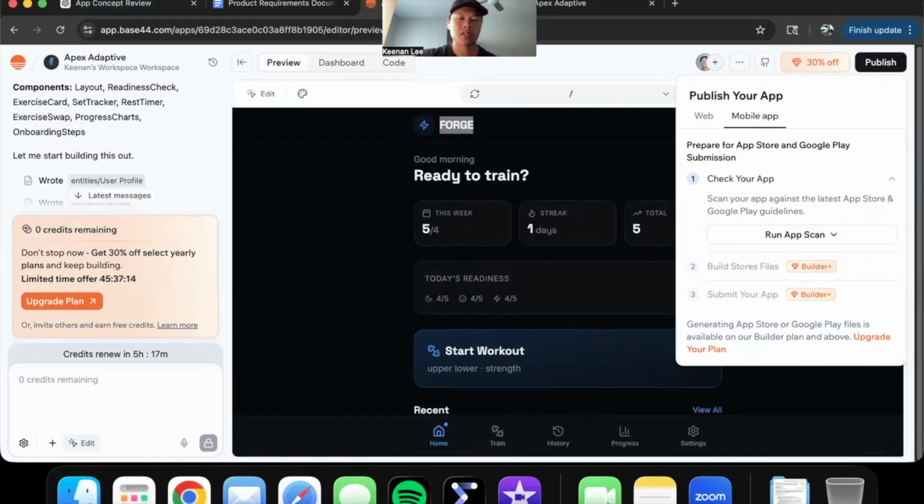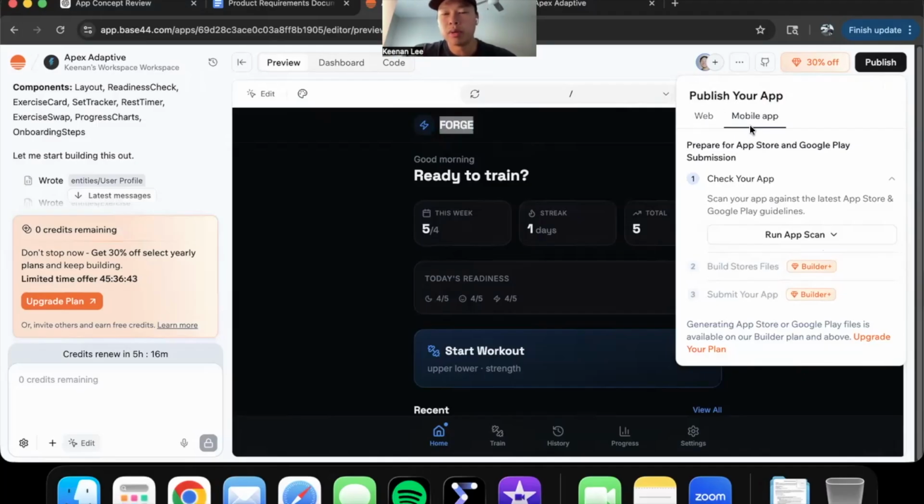So if there's room to scale the app, then you can spend some money and submit it to the App Store. I believe the App Store itself requires a $99 annual fee for app developers to submit an app. So once you pay that $99 annual fee, you can submit and publish as many apps as you want. Don't quote me on that, but that's what I heard.